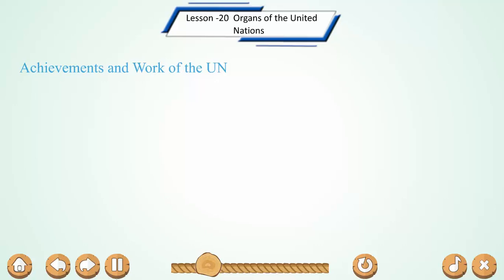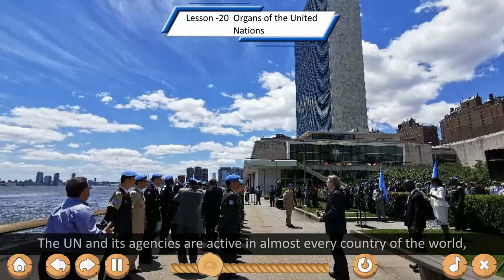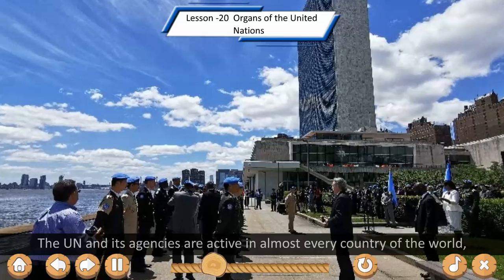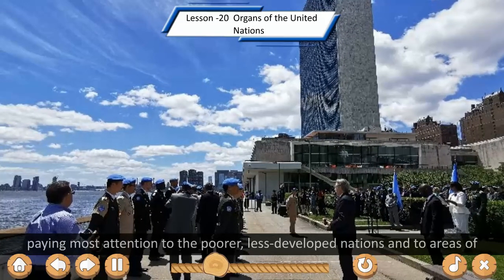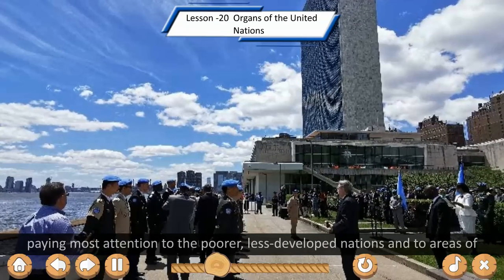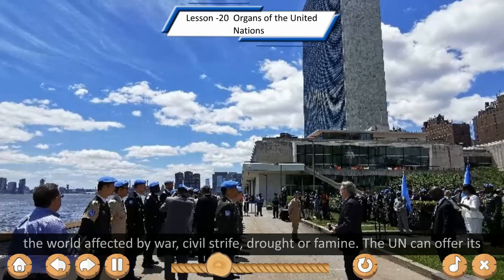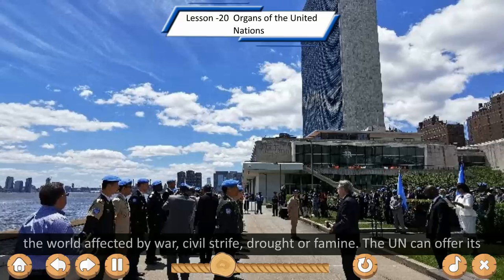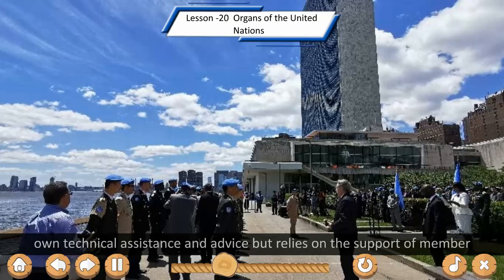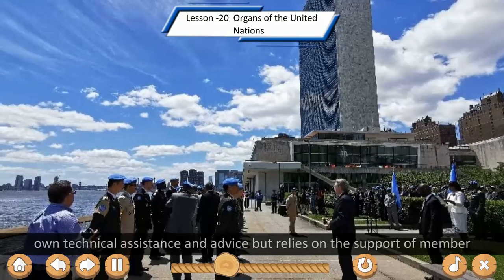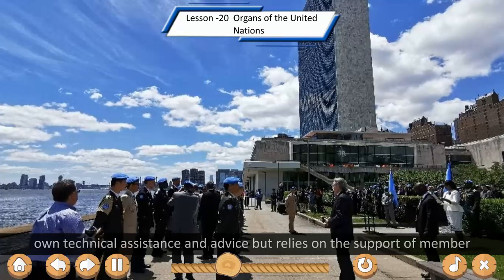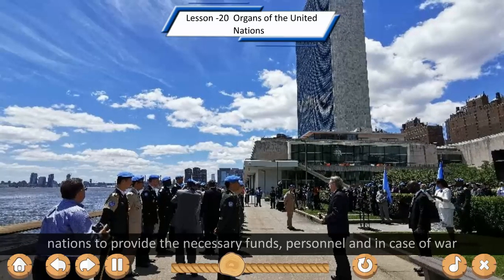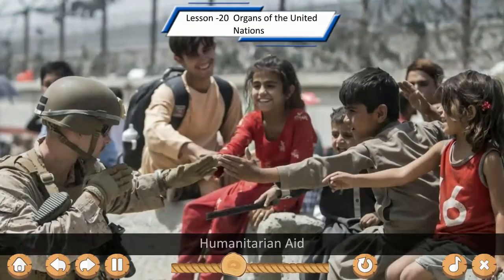Achievements and work of the UN. The UN and its agencies are active in almost every country of the world, paying most attention to the poorer, less developed nations and to the areas of the world affected by war, civil strife, drought, or famine. The UN can offer its own technical assistance and advice, but relies on the support of member nations to provide the necessary funds, personnel, and in case of war, army troops.